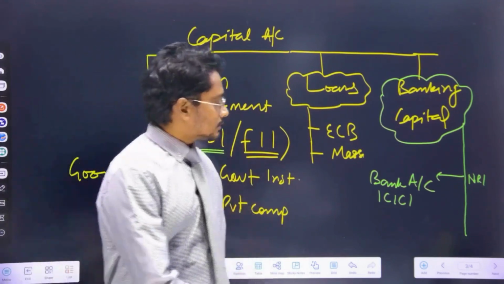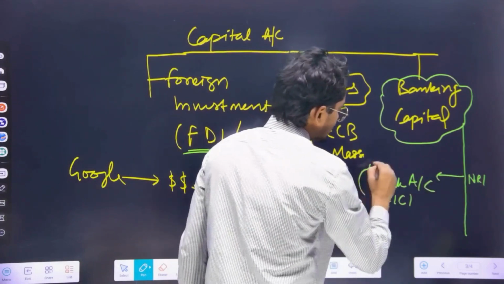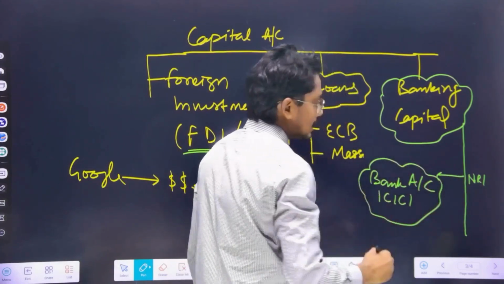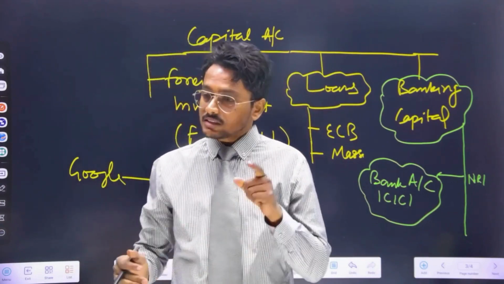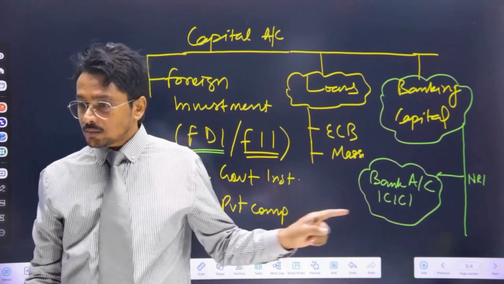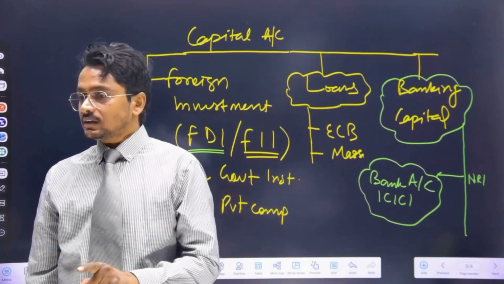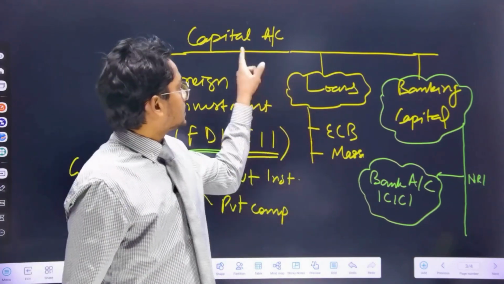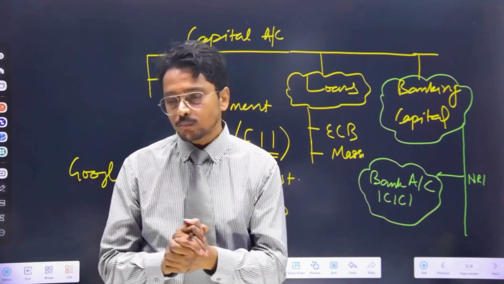But the amount which Priyanka Chopra or any NRI invested in her bank account is also banking capital for India. Since India is liable to return that amount, this amount is a liability on India. Since it is a liability on India, it will fall on the capital account side. So this is the entire structure of the balance of payments in India.